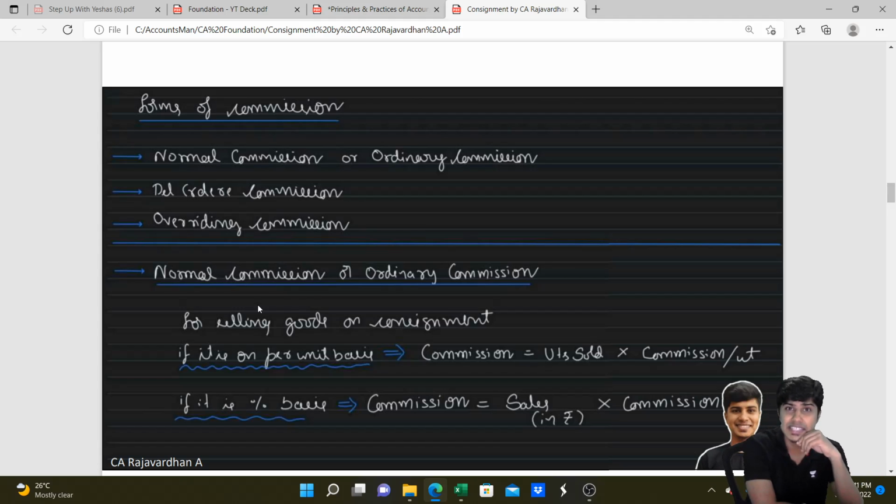But the consignee is a smart guy here, very, very smart. You know what the consignee does? The consignee wants higher commission. If you want higher commission, what should you do? You should sell the goods. The more goods you sell, the more commission. Selling the goods is not an easy job. I hope you all understand the fact that sales is not an easy job.